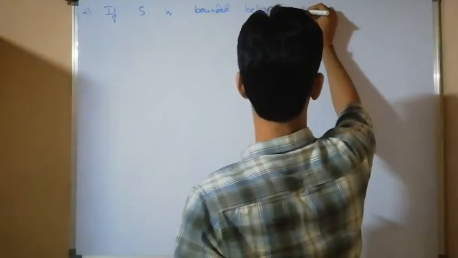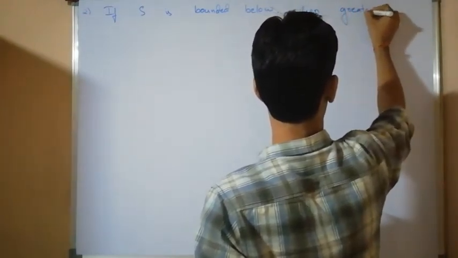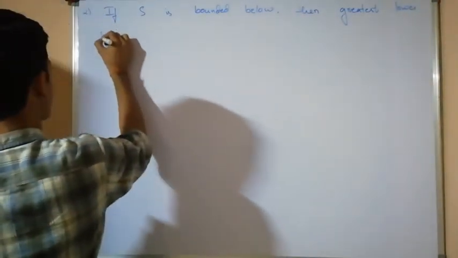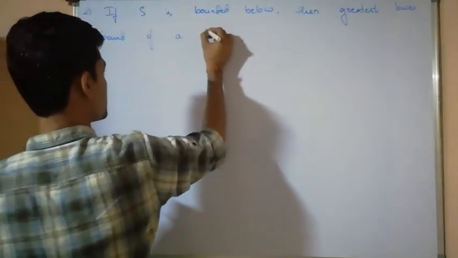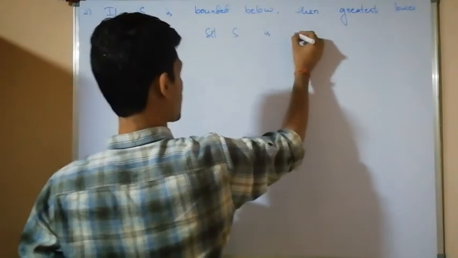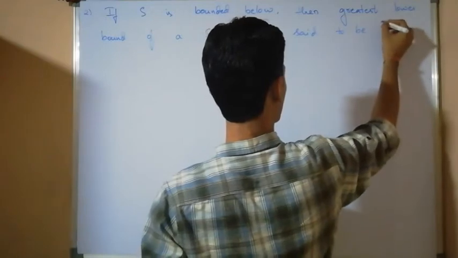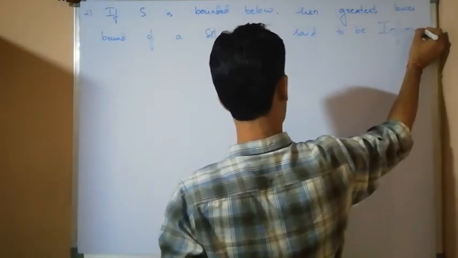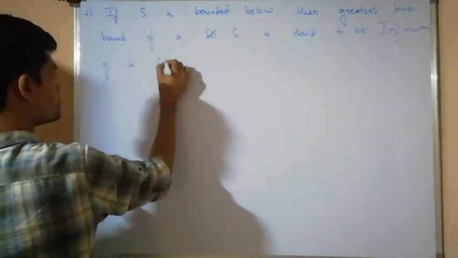Then the greatest lower bound of a set S is said to be the infimum of a set.